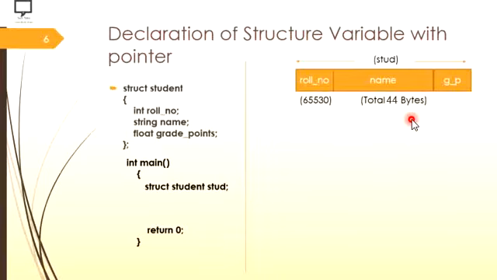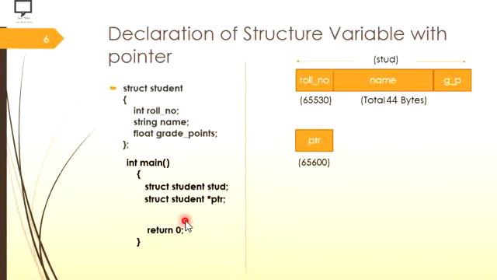Now after this just see over here the next statement. Next statement is nothing but the declaration of pointer variable. When this statement will get executed, internally what is going to happen? Pointer variable will get allotted a memory at some different location, and these are nothing but the declaration of two separate variables, that is stud and PTR.